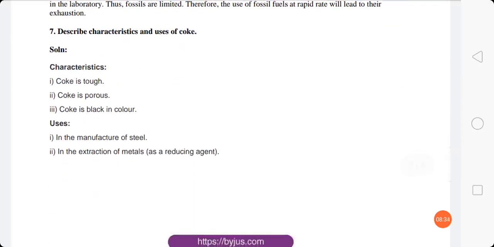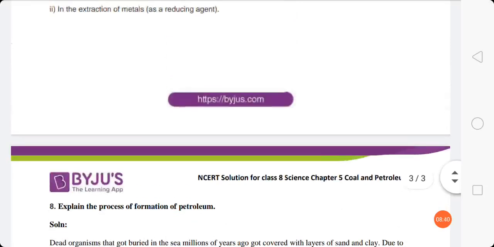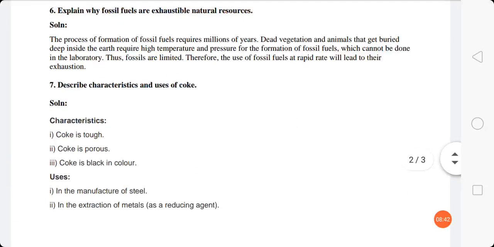Question number 7. Describe characteristics and uses of coke. So we learnt about coke, students. What is coke? Coke is a tough, porous, and black colored substance, right? So you can write its characteristics: coke is tough, coke is porous, and coke is black in color. And its uses are also asked.